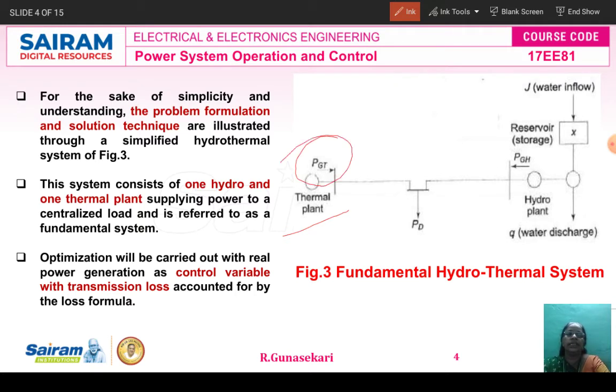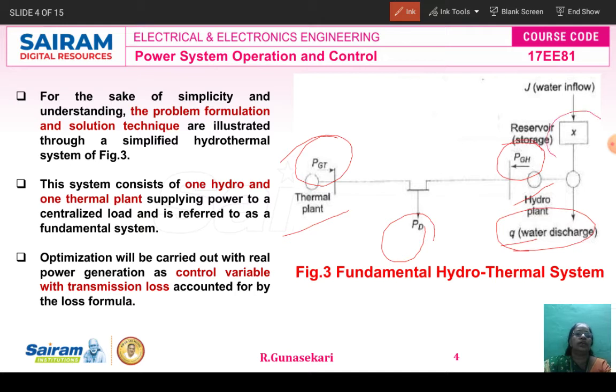PGT represents P for power, G for generation, T for thermal, that is the thermal generation. Then PD is called the load demand or load. The small letter q represents the water discharge. This is the hydropower plant, and PGH represents the hydropower generation.